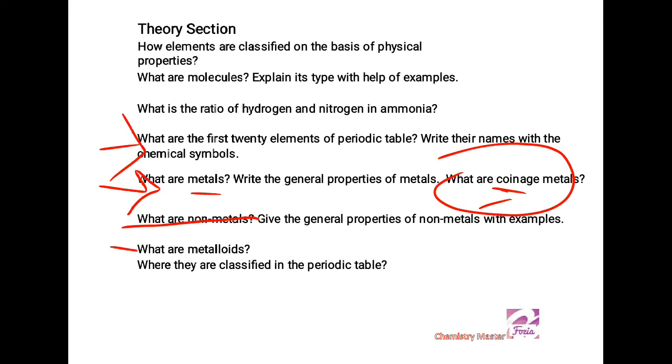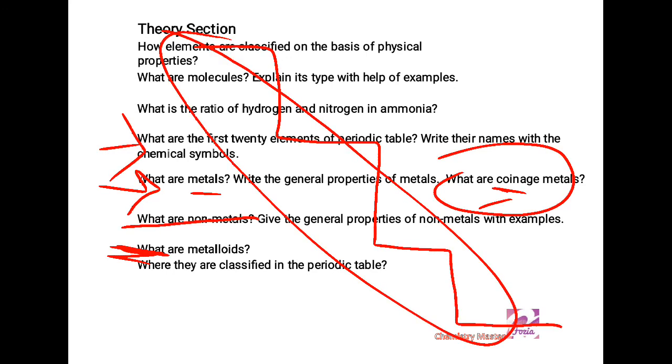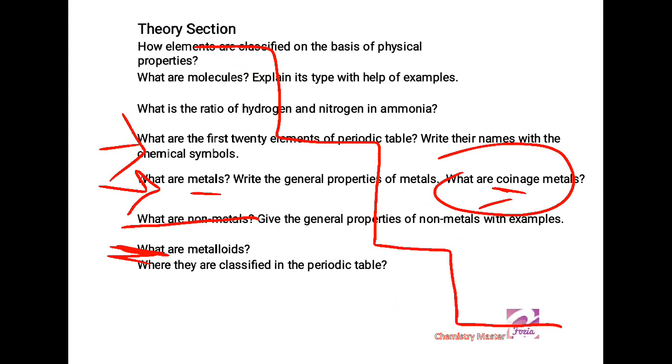What are metalloids? Metalloids are those elements which have properties of both metals and non-metals. If you see a colored periodic table, you will find a staircase separating the non-metals and metals, and just beside or around the staircase you will find the metalloids. For example, silicon. Where are they classified in the periodic table? You have to see the periodic table to see the staircase.